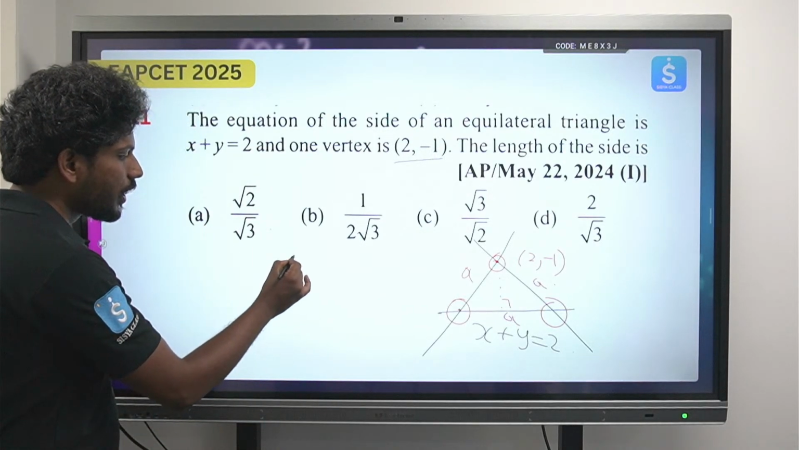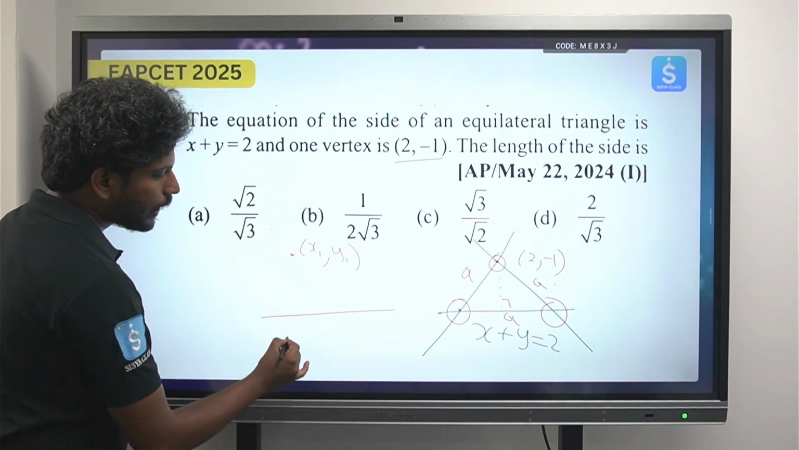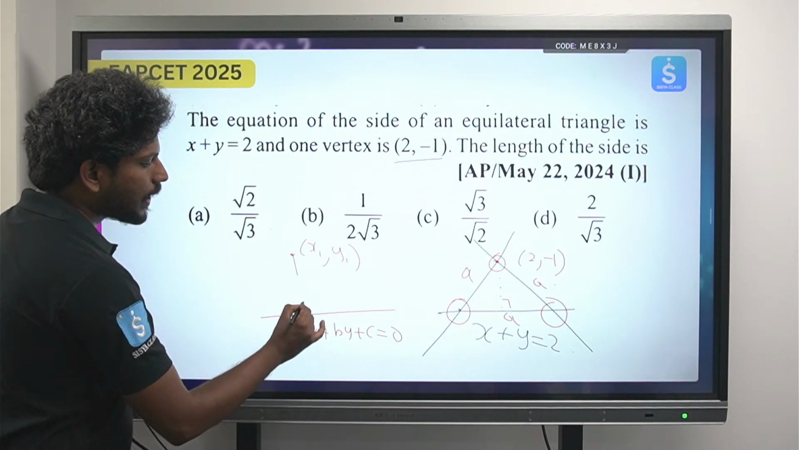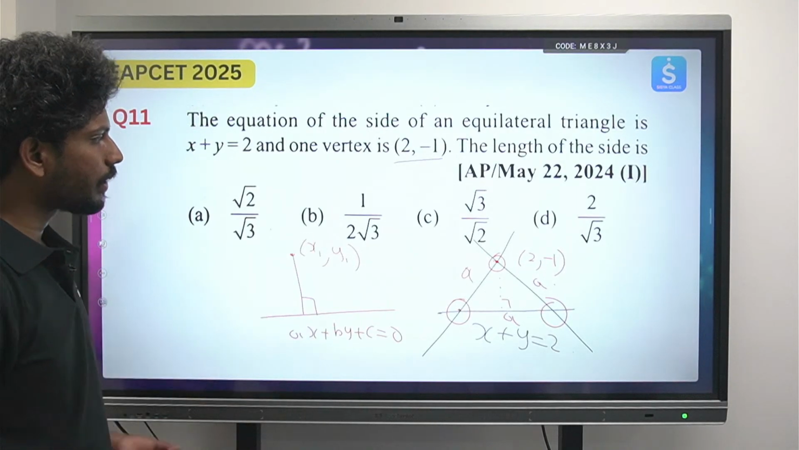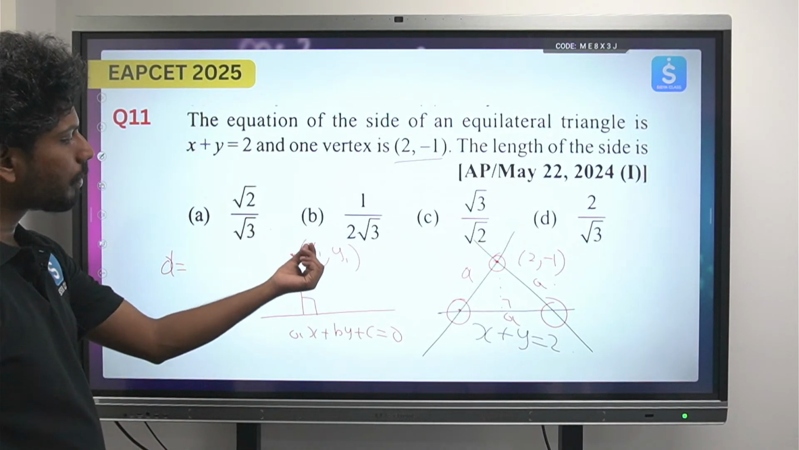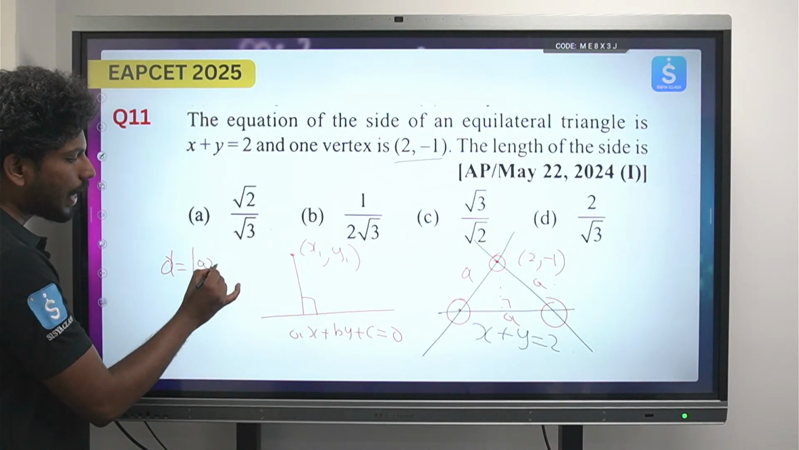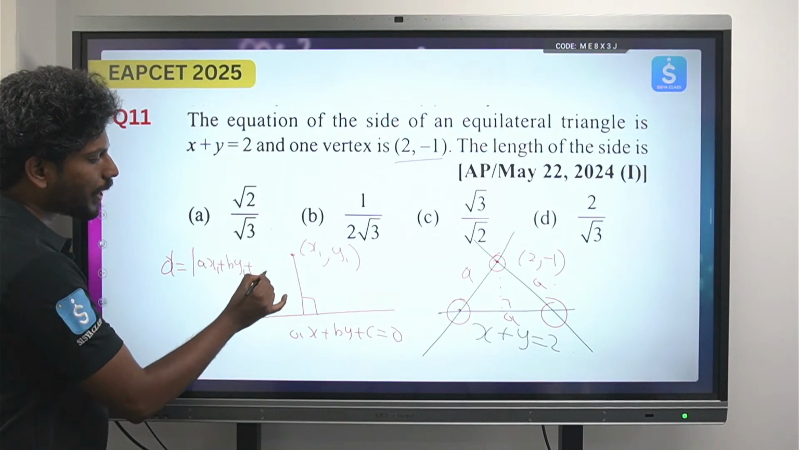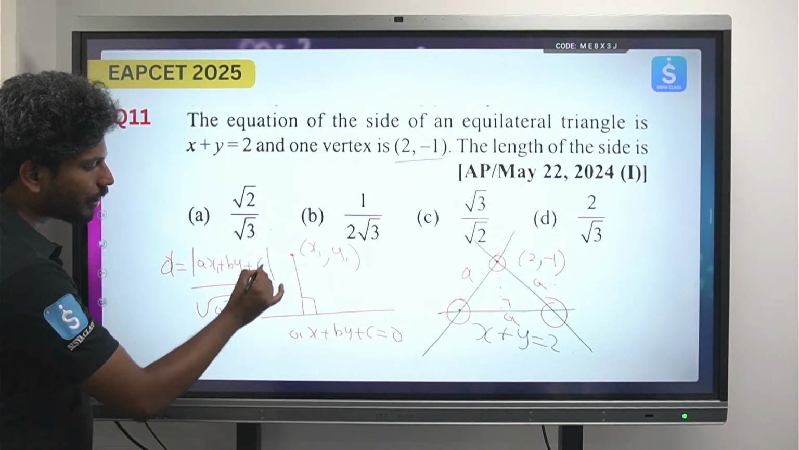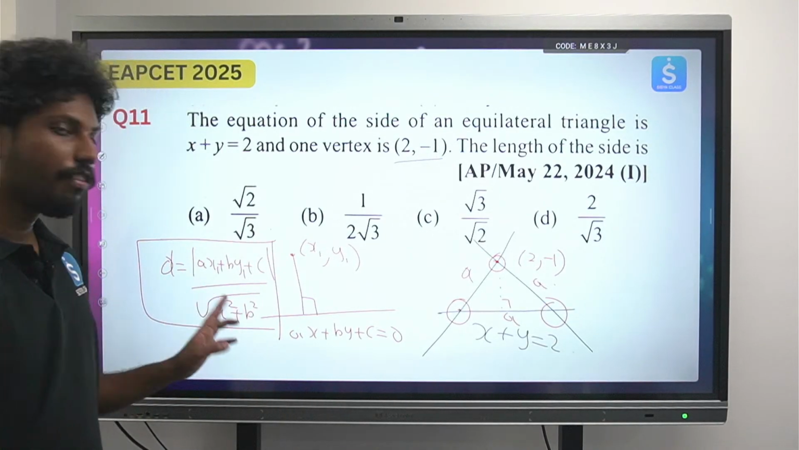You already know this. Suppose a point (x1, y1) is there, and you have a line ax plus by plus c equals 0. What is the perpendicular distance from this point? Everyone note down this. This is nothing but the distance formula. Perpendicular distance from the point (x1, y1) to a line is nothing but modulus of ax1 plus by1 plus c, by under root of a square plus b square. Everyone highlight it. We will be learning in tomorrow's morning session. Tomorrow morning we will use this formula.